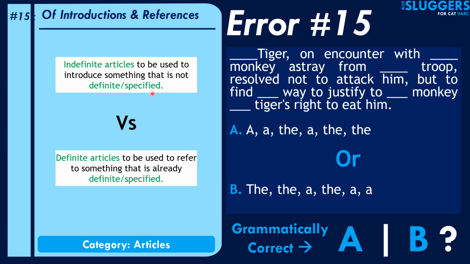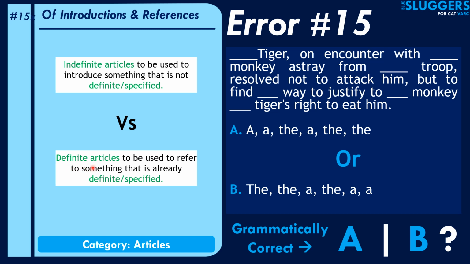It can be anything like a chair, a table, right? So the indefinite part is important here. They should not be defined, they should not be specified. And obviously they have to be countable. You cannot say "a water". Water is not countable. So irrespective of whether it's defined or not defined, you cannot use the indefinite articles there. So that's why they are indefinite articles.